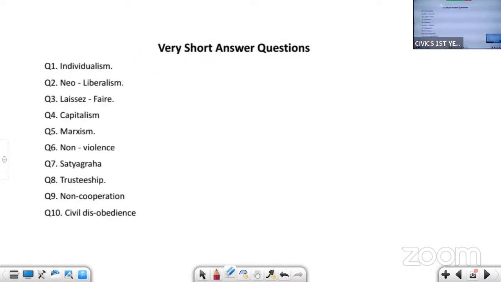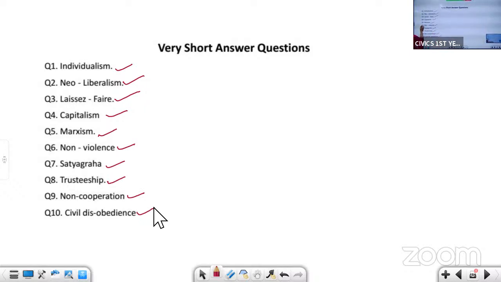Now, the very short answers, 2 marks questions. You have these questions: individualism, neoliberalism, laissez-faire, capitalism, Marxism, non-violence, satyagraha, trusteeship, non-cooperation, and civil disobedience.